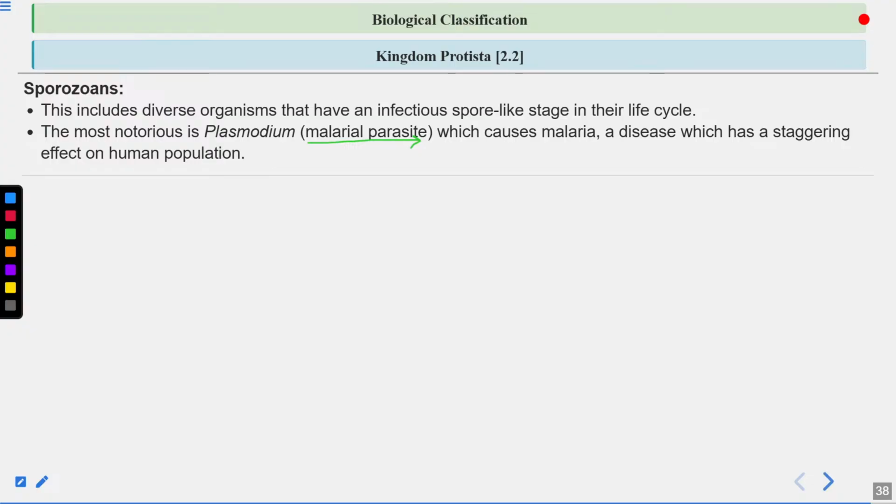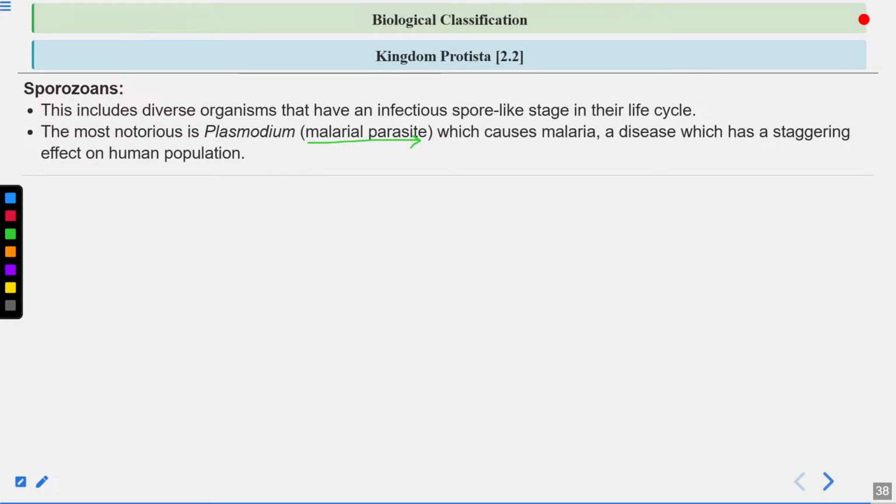Clear? And the female Anopheles mosquito is also a vector. What is a vector? A vector transmits a pathogen from one organism to another organism. So the female Anopheles mosquito is a vector as well as a host.